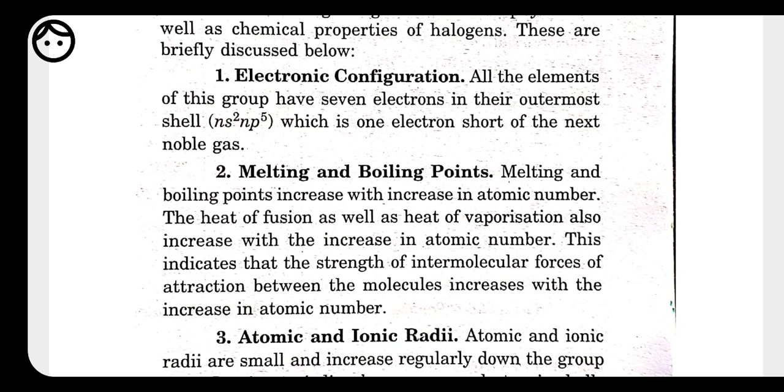Next, we have the melting and boiling point. The melting and boiling point increase with the increase in atomic number. It means as we move down the group, the melting and boiling point increase, and the heat of fusion as well as the heat of vaporization also increase with the increase in atomic number.